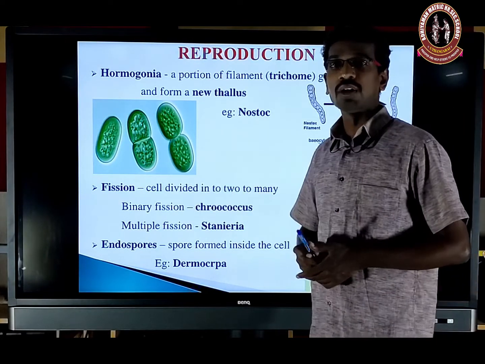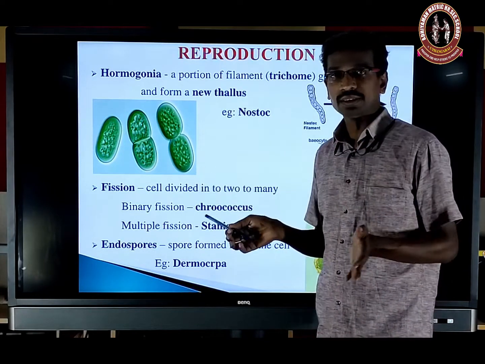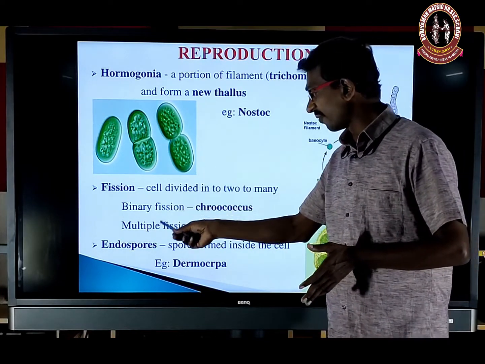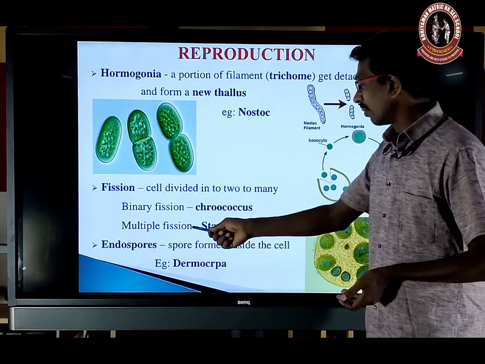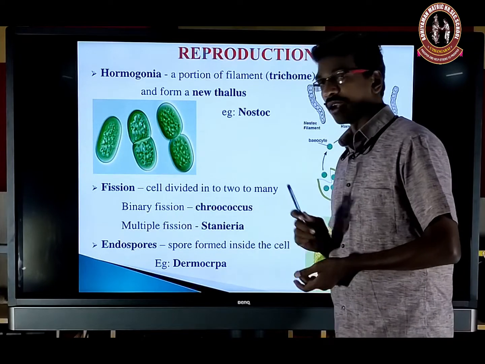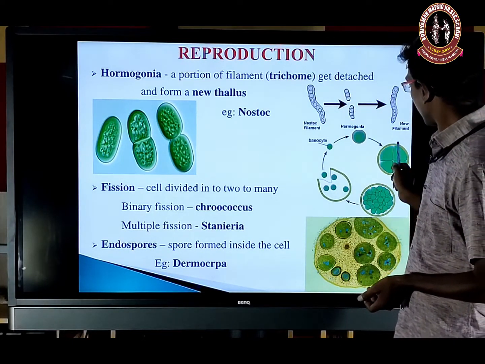And then fission also occurs in cyanobacteria. Fission means splitting. There are two methods, binary fission and multiple fission. Binary fission is common for Chroococcus, multiple fission in Stanieria. So it's a multiple fission. Stanieria will form several